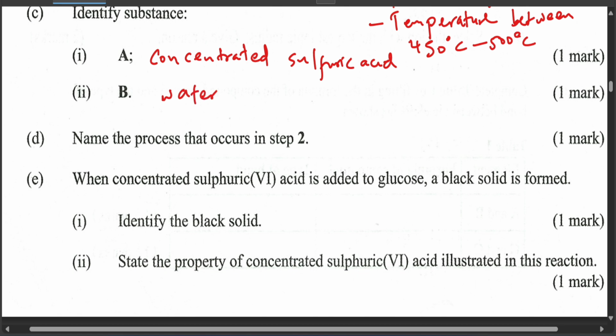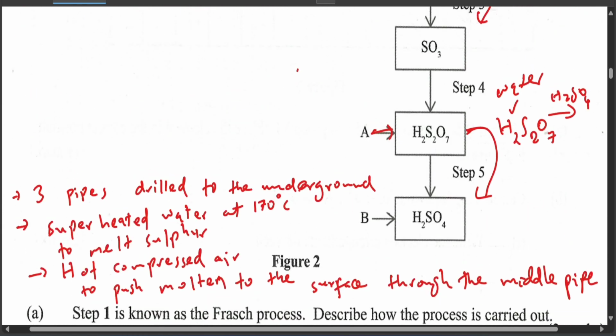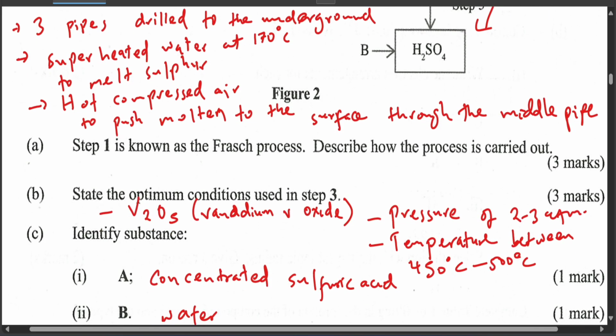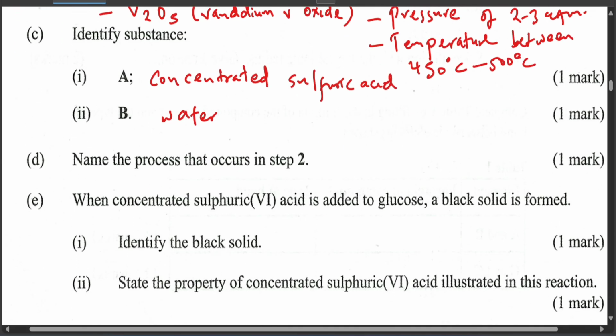Okay, we use water to make it somehow dilute. Hopefully that answers the question. So we have B, water, and let's go to the other question.